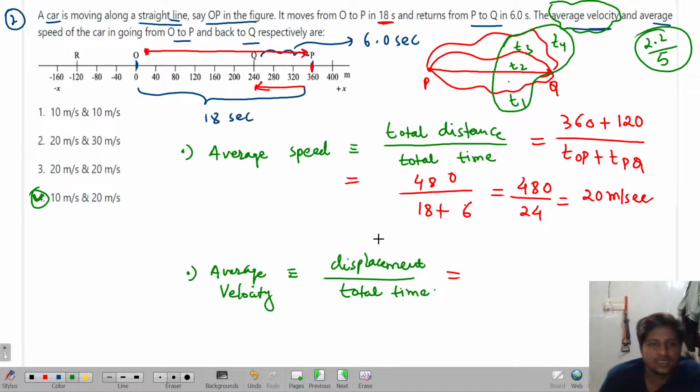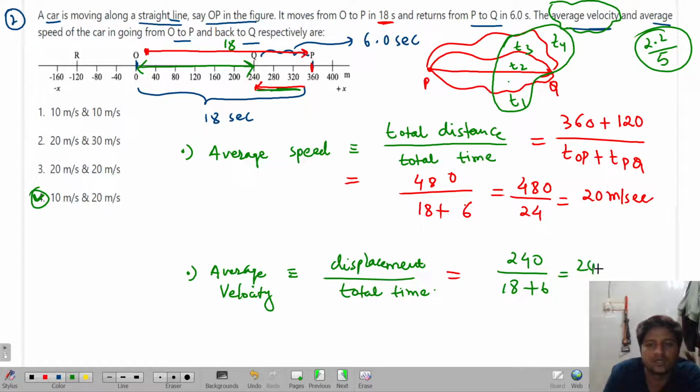So look over here. Displacement is how much? From O to P, P to Q. This length is just my displacement. This is how much? 240 meters. But for this 240 meters, remember that time is still going to be the same. Time is still going to be 18 plus 6 only. Why? Because this displacement is attained only after traveling from O to P and then from P to Q. This will never be possible if you travel just O to P. Got it or not? So total time of traveling to make this displacement happen is how much? 18 seconds in this path and 6 seconds in this path. So total is 18 plus 6.